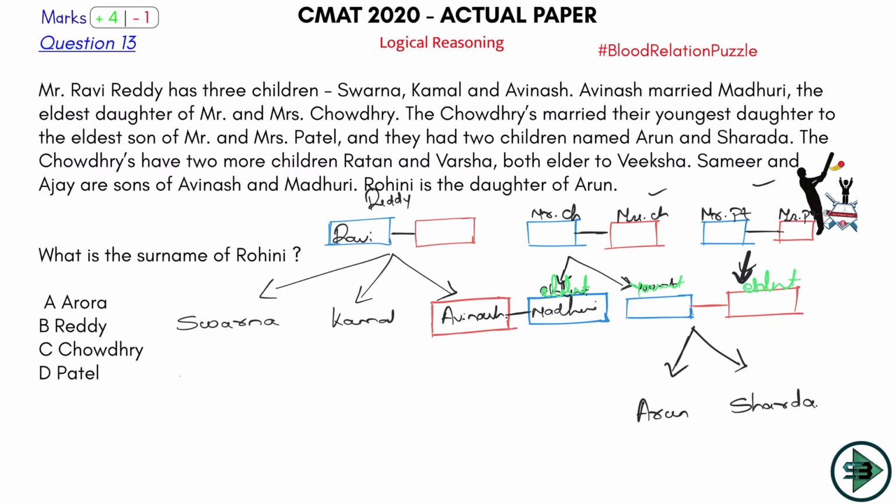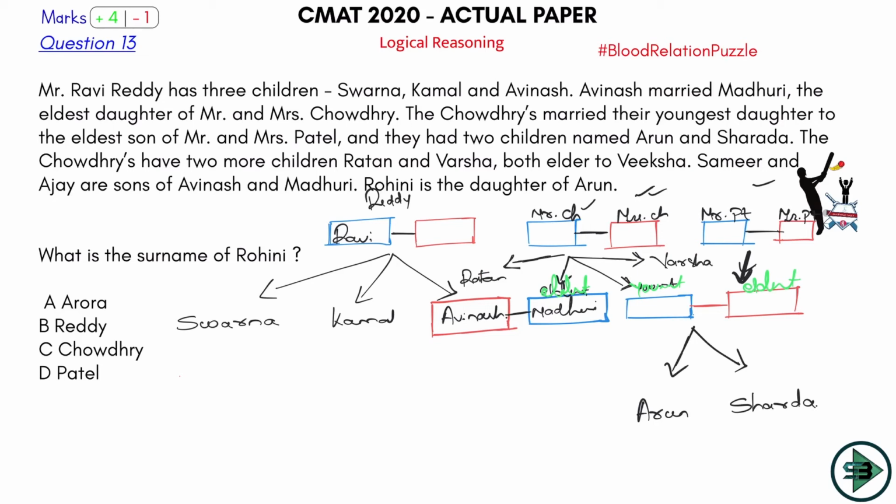What next? The Chaudhary have two more children, Ratan and Varsha, both elder to Vishakha. Okay, where are Chaudharys? This is Chaudhary. Chaudhary have two more children. Okay, so let's make it here now. These two children are already here. Let's make two more children. One child of Chaudhary and one more child of Chaudhary. What are the names? Ratan and Varsha.